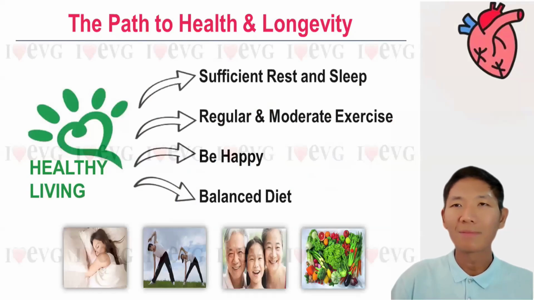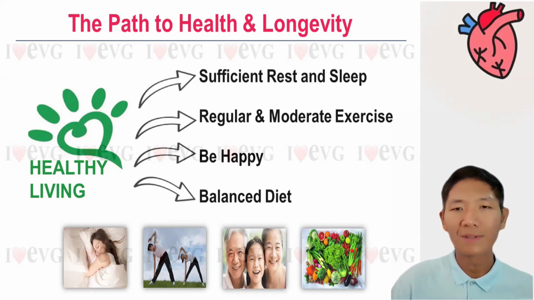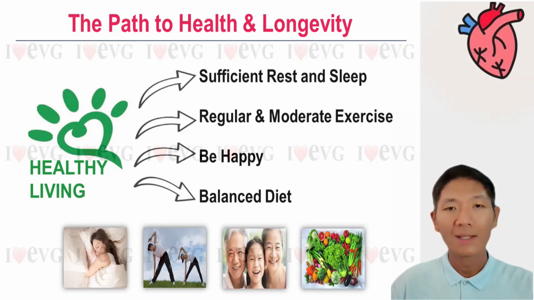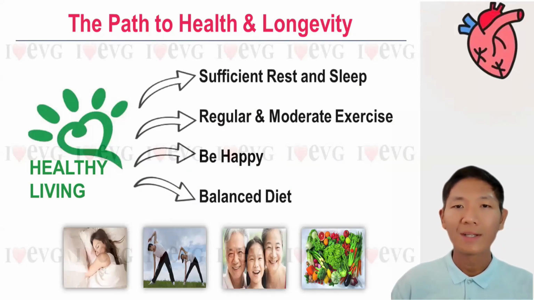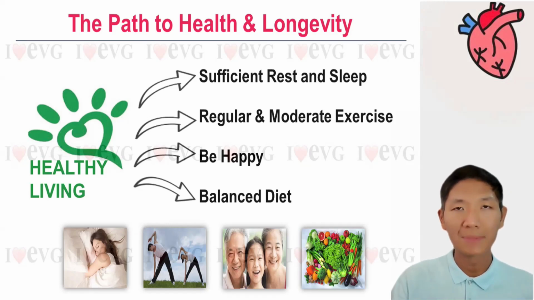And next, we must have moderate exercise. It helps to strengthen our heart and liver, prevent the coronary heart disease, increase the flexibility of body and joint, enhance vitality, and help promote lymphatic circulation. Stay positive and happy. When we are unhappy and feel stressed, our body will secrete corticosteroid, which will suppress the immune system. Together with balanced nutrition by eating more vegetables and less meat.